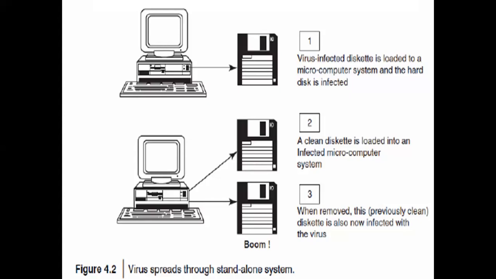The second one is a clean disk is loaded into an infected microcomputer system. So when we are loading data to the disk, that time it is also loaded onto an infected microcomputer system. That is, we are copying or transferring the data from floppy to your system or from your system to floppy, that time also. When we remove it, the previously cleaned disk is also infected by the virus.